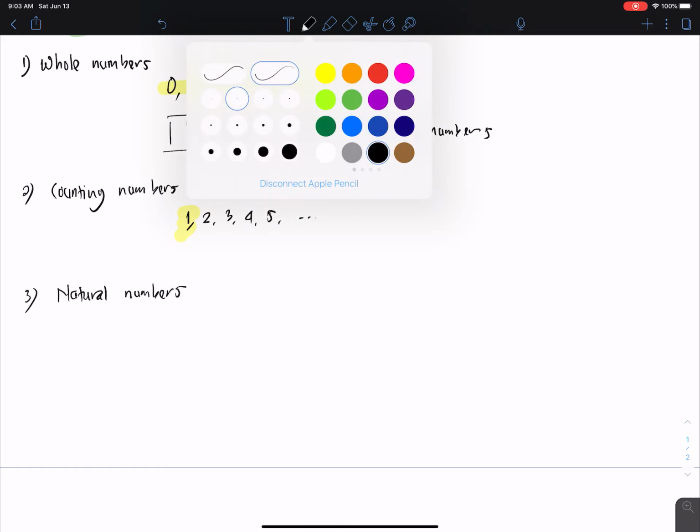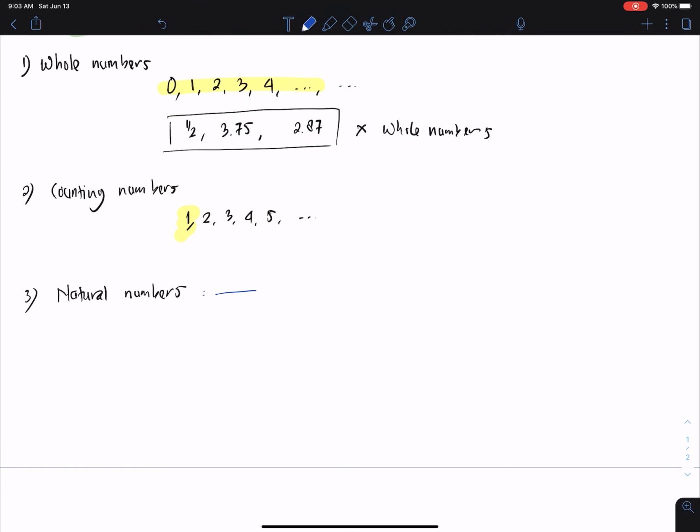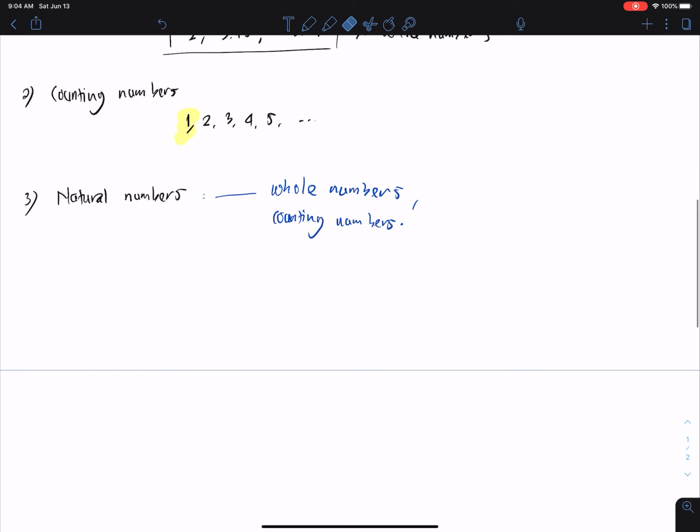So natural numbers can be whole numbers, but can also be counting numbers. So it depends on the subject where we use the terminology. All right. So the examples, definitely you know, it can be 0, 1, 2, 3, 4, and so on like that.